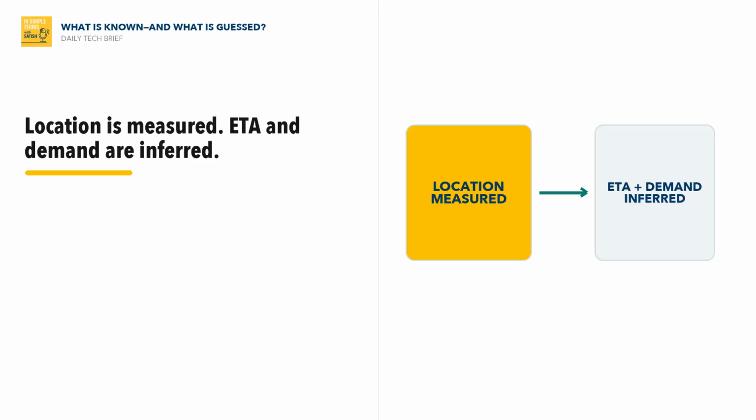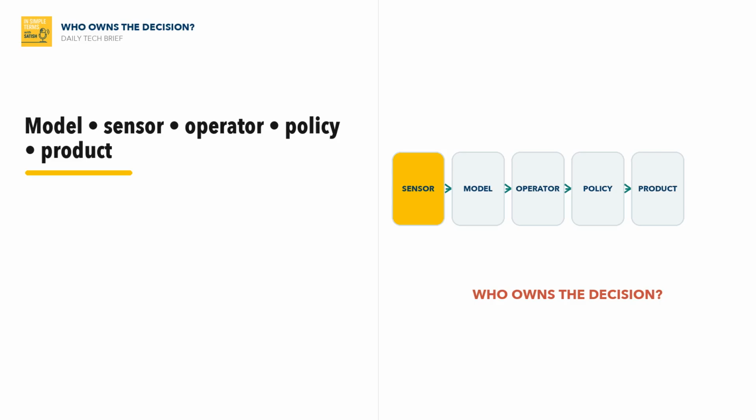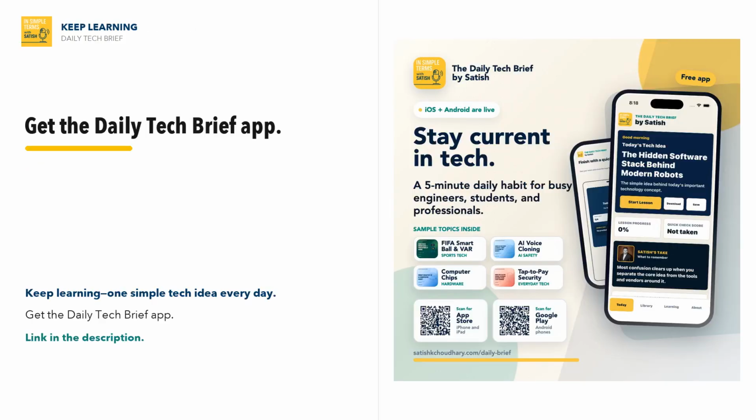A useful way to test your understanding is to ask what the system knows directly and what it only guesses. The gap between measurement and inference is where many failures hide. Another useful question is, who owns the decision when something goes wrong? The model, the sensor, the operator, the policy, or the product design behind ride-hailing matching and marketplace dispatch?